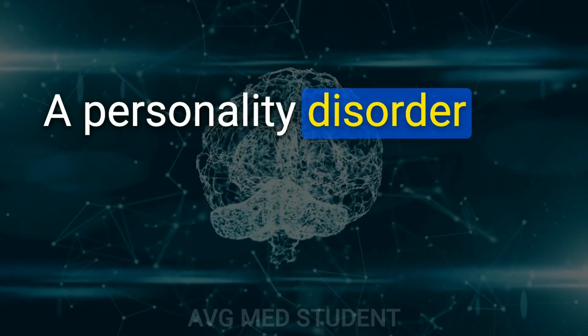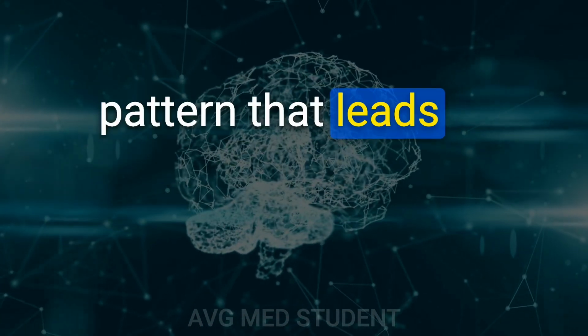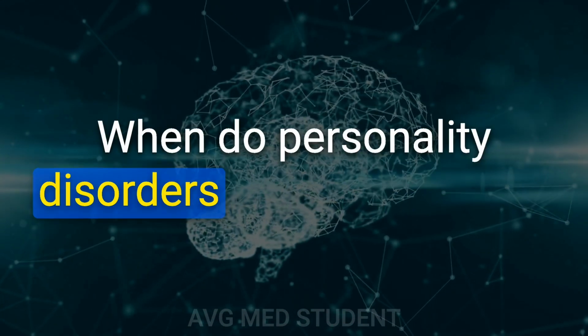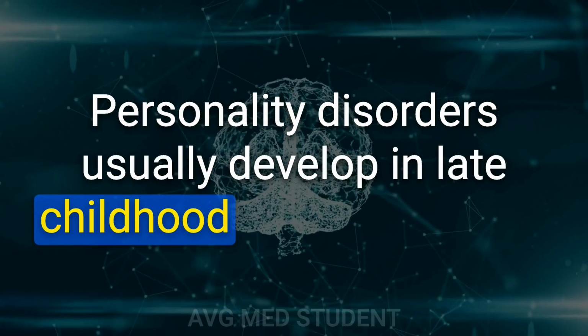What is a personality disorder? A personality disorder is a pervasive, inflexible, and maladaptive personality pattern that leads to significant distress or functional impairment. When do personality disorders usually develop? Personality disorders usually develop in late childhood or adolescence.